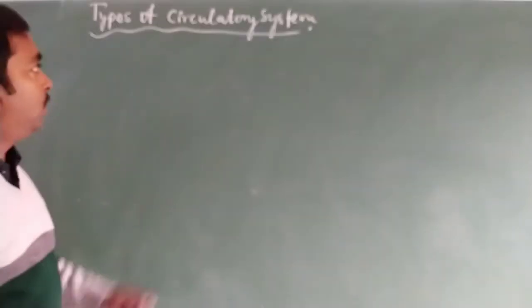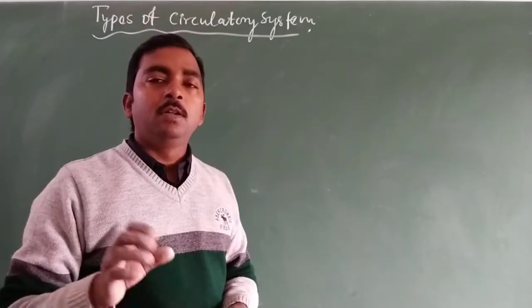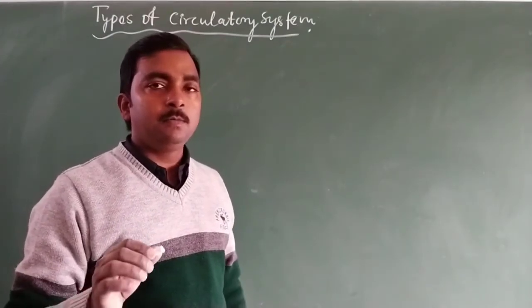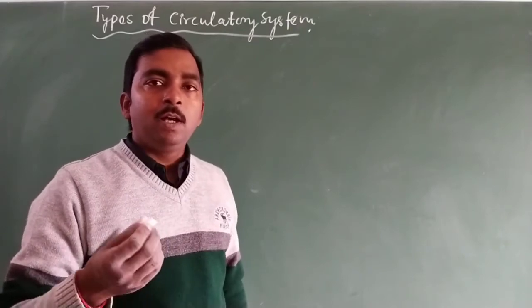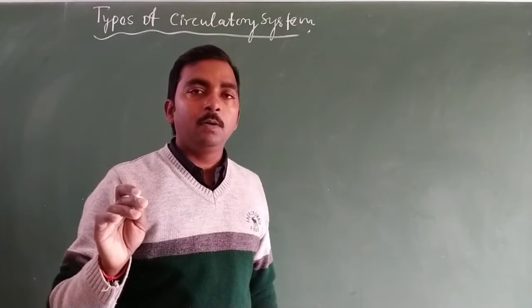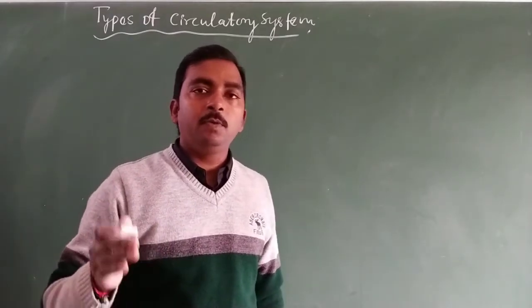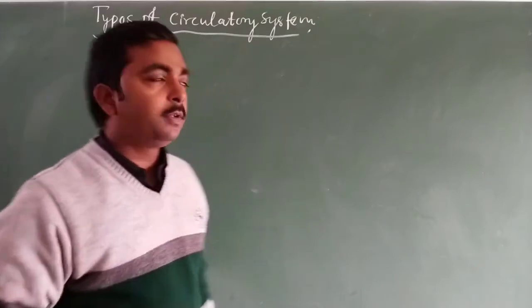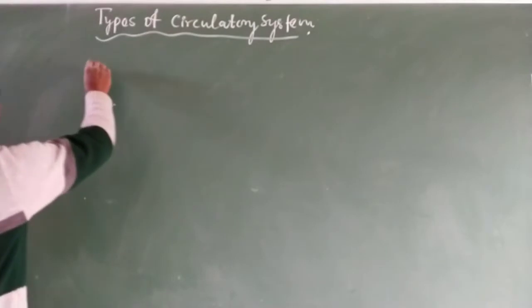If we talk about the circulatory system, it means the system which is constituted with the help of various organs, in coordination, as we have studied in our body as the blood vascular system. There are two types of circulatory system in all kinds of animal groups, in kingdom Animalia.